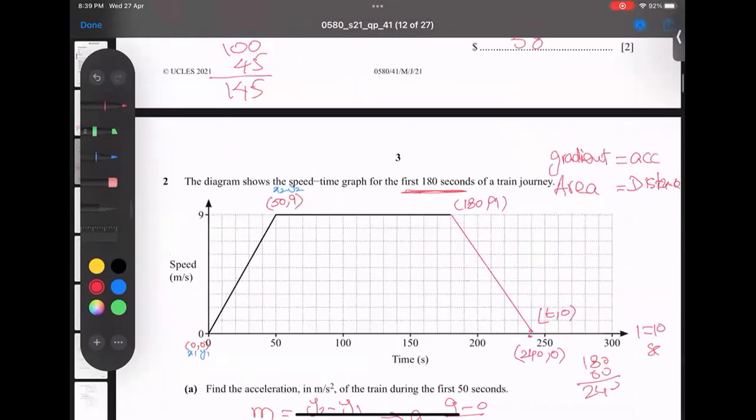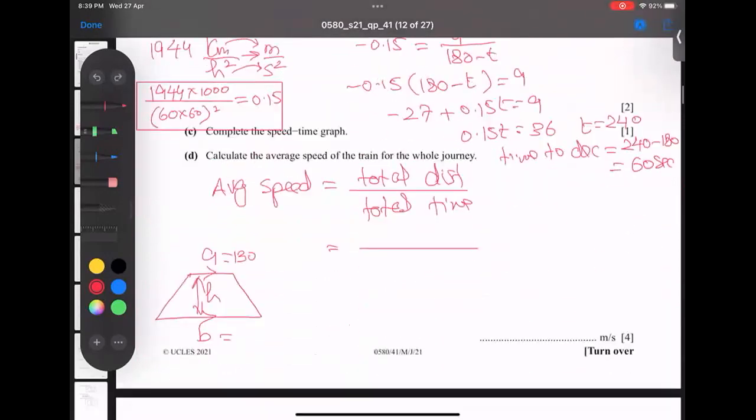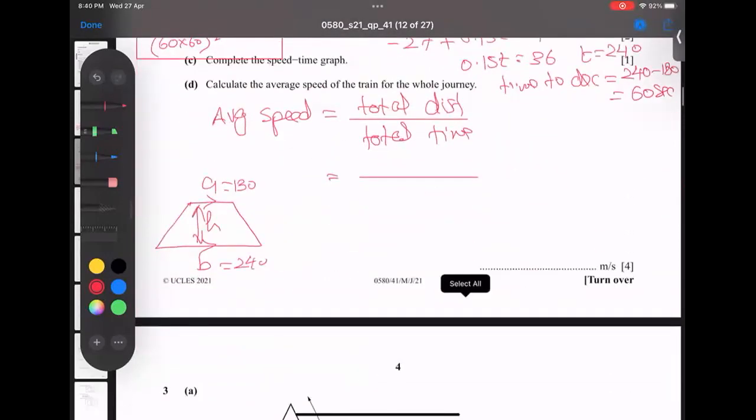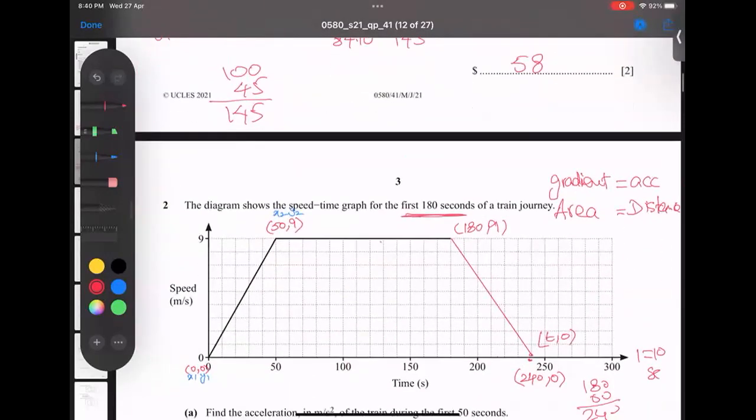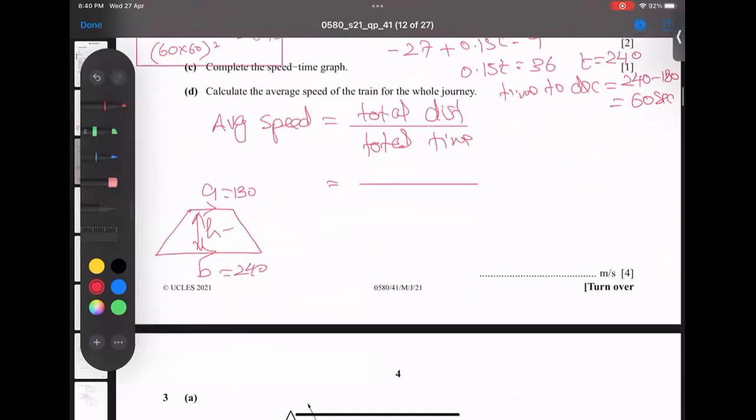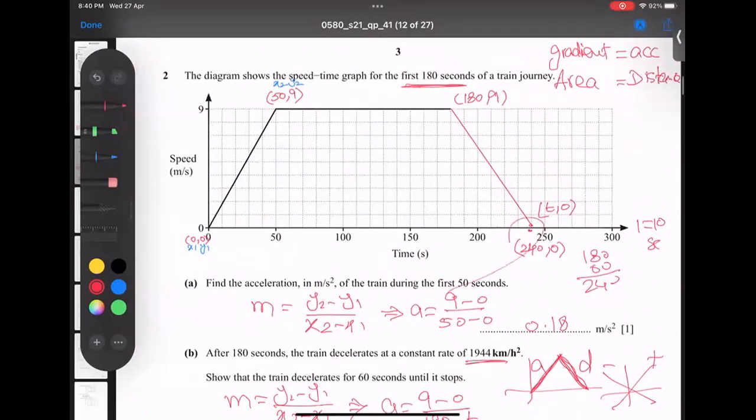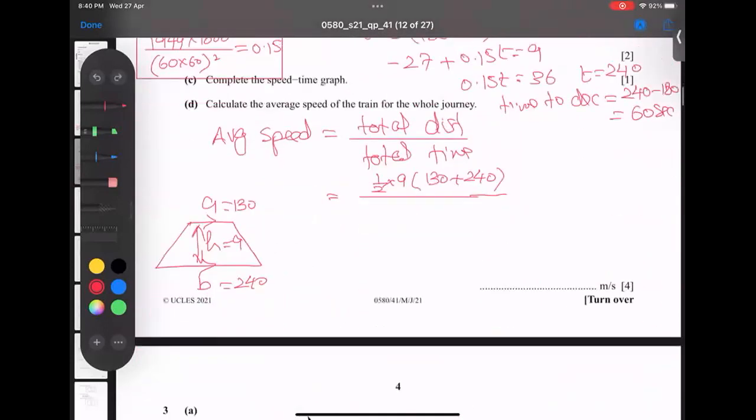And the lower value from here till here is 240 minus 0. So I'm getting 240. And the height between the parallel sides is equal to 9. So Alhamdulillah Rabbil Alameen, H is 9. I'm writing here total distance equals half into H. What is the trapezium area formula? Half into H into A plus B. Total time is very clear, it is 240. So I'm writing here 240.